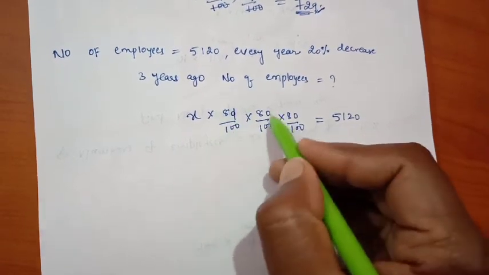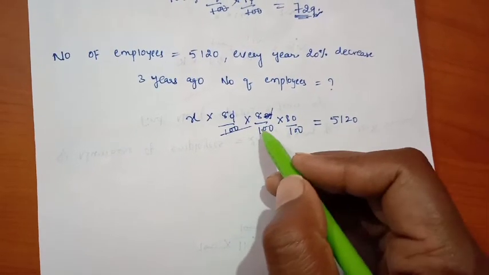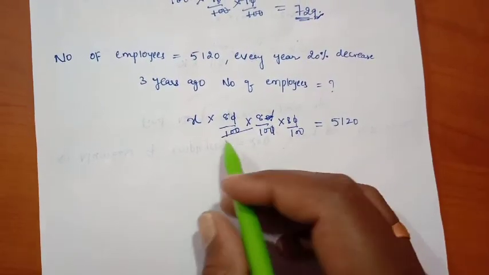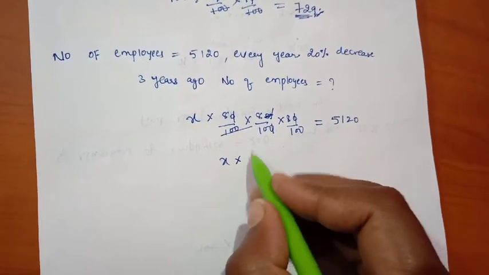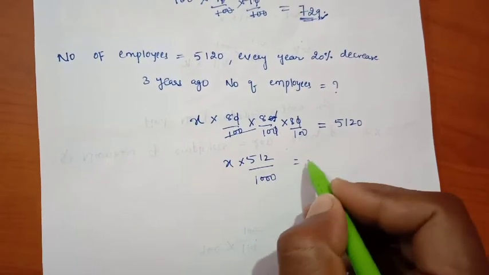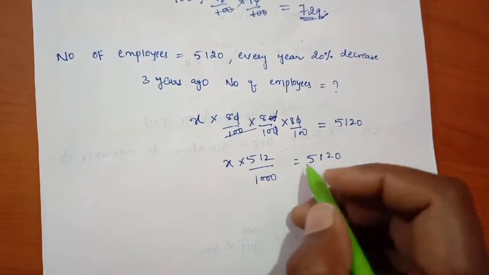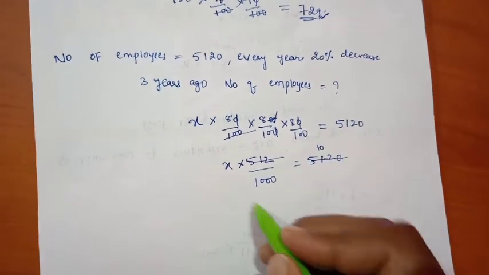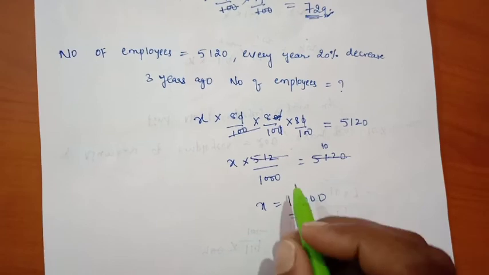Let us cancel, friends. So you will get x into 8 cube, that is 512, divided by 1000, is equal to 5120. So 512 goes 10 times, so your value will be x is equal to 10,000, right friends?